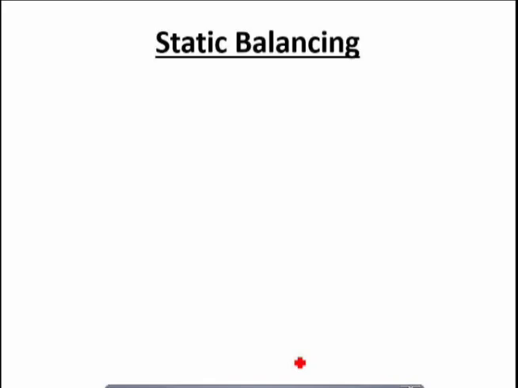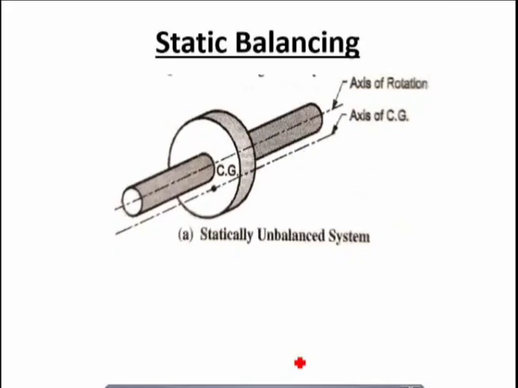So now let us understand what static balancing is. There are basically two types of balancing: static balancing and dynamic balancing. This particular picture explains a statically unbalanced system.